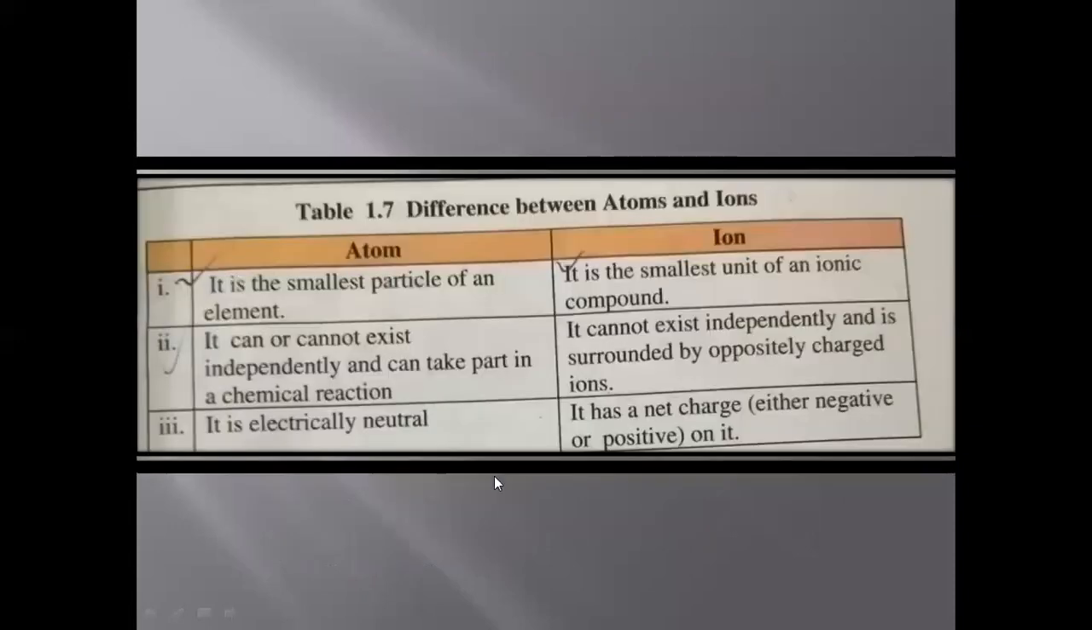Now we have the difference between atoms and ions. Ion and atom, what are the main differences? Atom is the smallest particle of an element, and ion is the smallest unit or particle of an ionic compound. Second, an atom can or cannot exist independently and can take part in a chemical reaction, as I told you. And again, ions also cannot exist independently and are surrounded by oppositely charged ions. Atom is electrically neutral, it has no charge, while ions have a positive or negative charge.